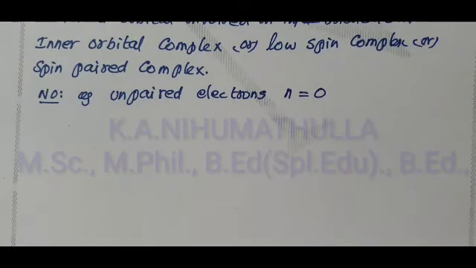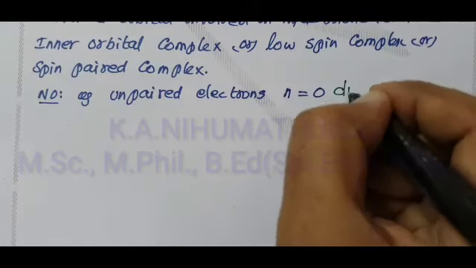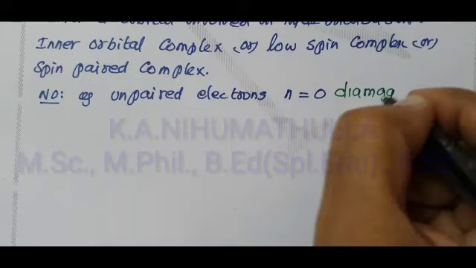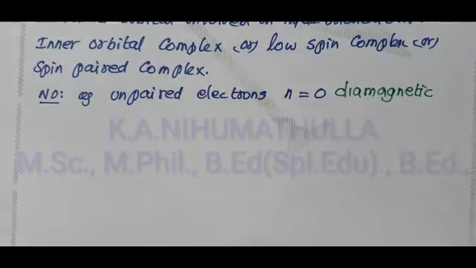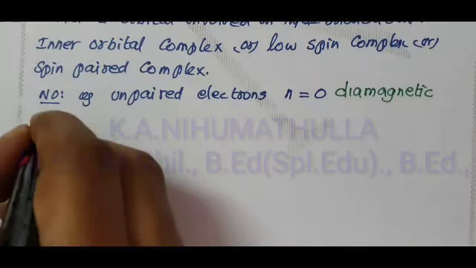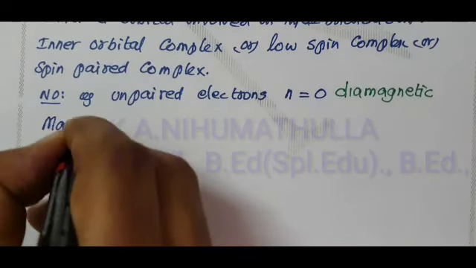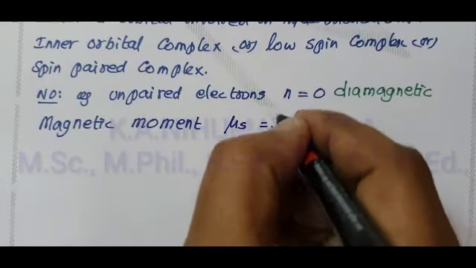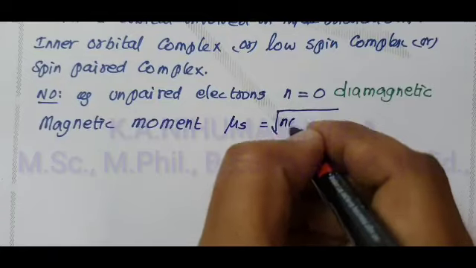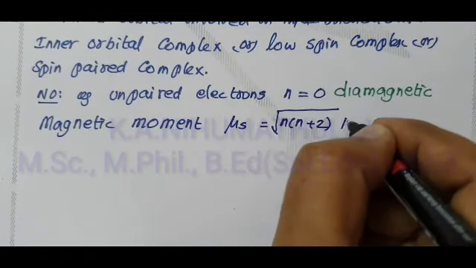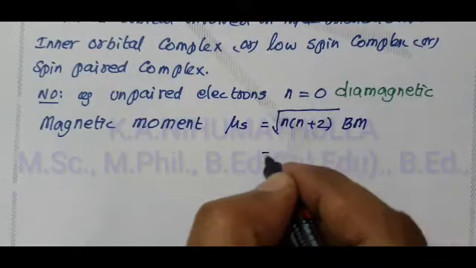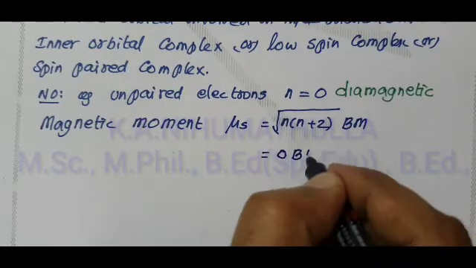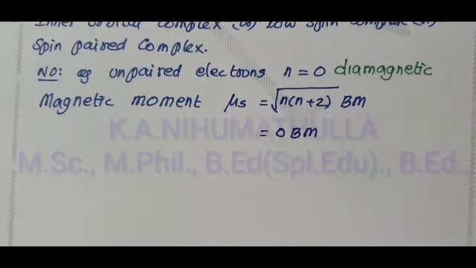If there is no unpaired electron, the molecule is diamagnetic in nature. From the number of unpaired electrons, we can calculate the magnetic moment. Spin only magnetic moment equals the square root of n(n+2) Bohr magneton. n equals 0. Therefore, the magnetic moment is also 0 Bohr magneton.